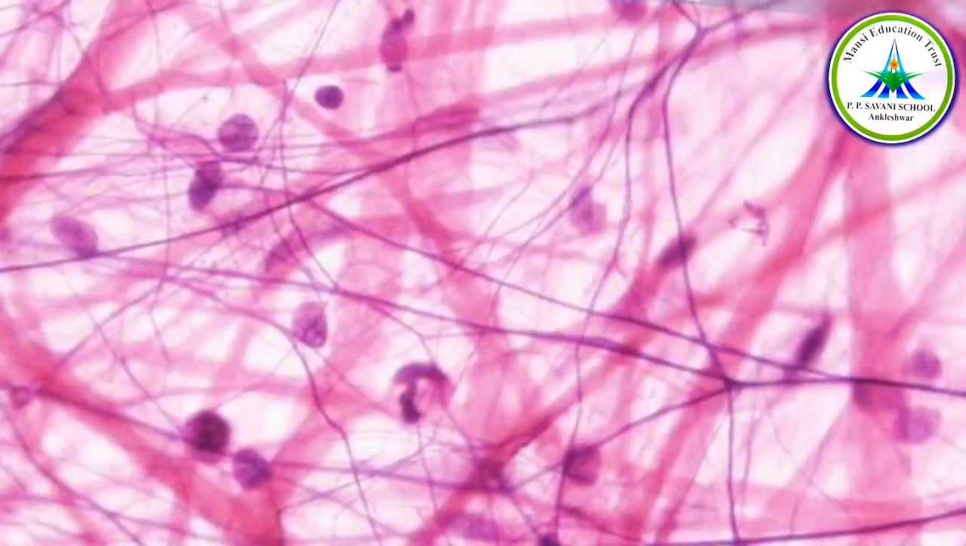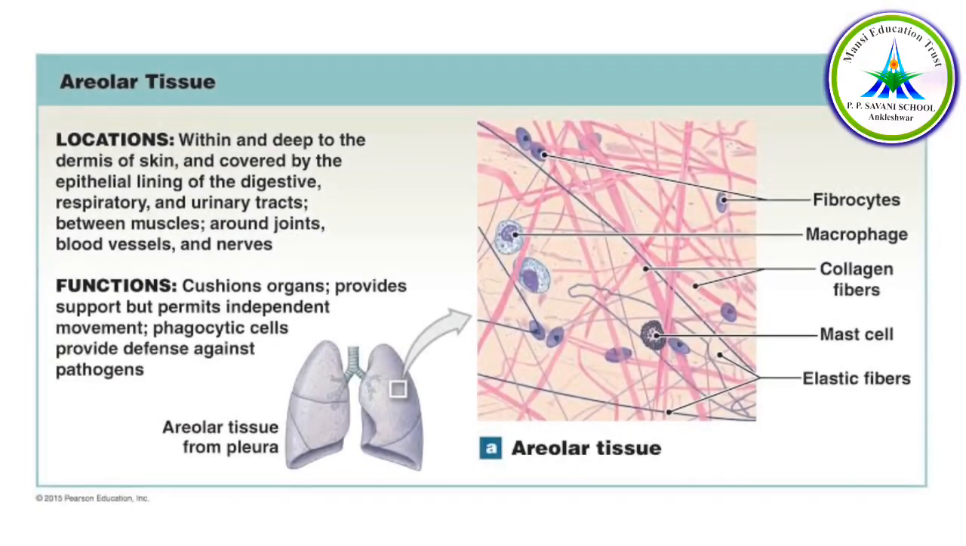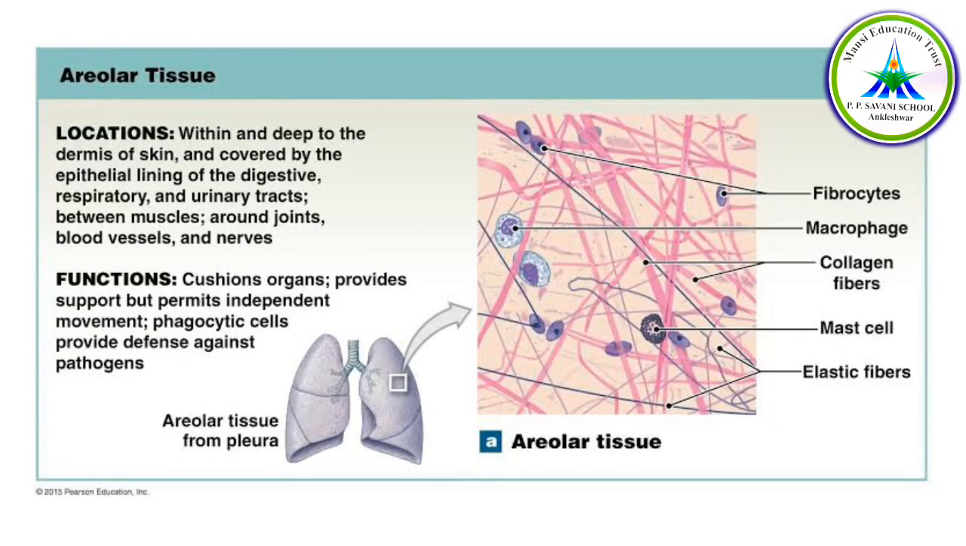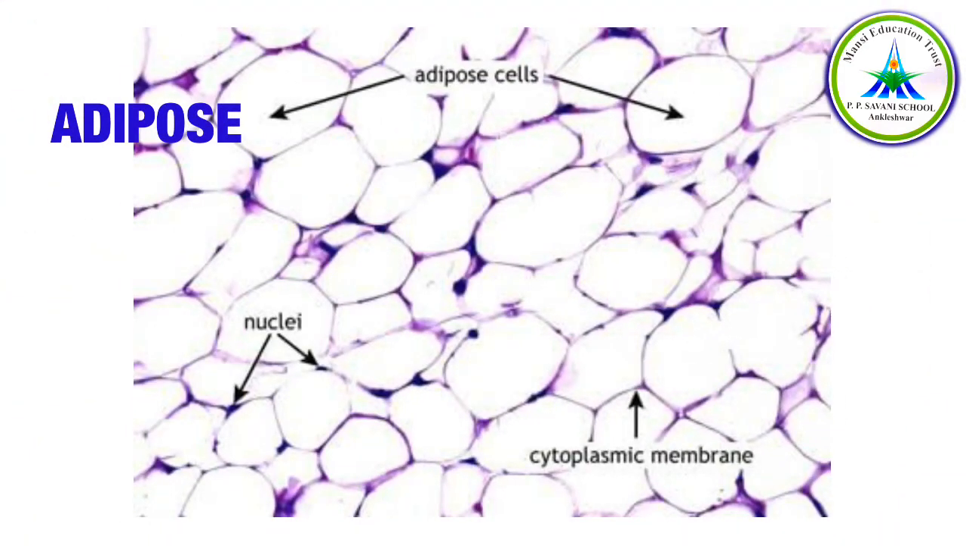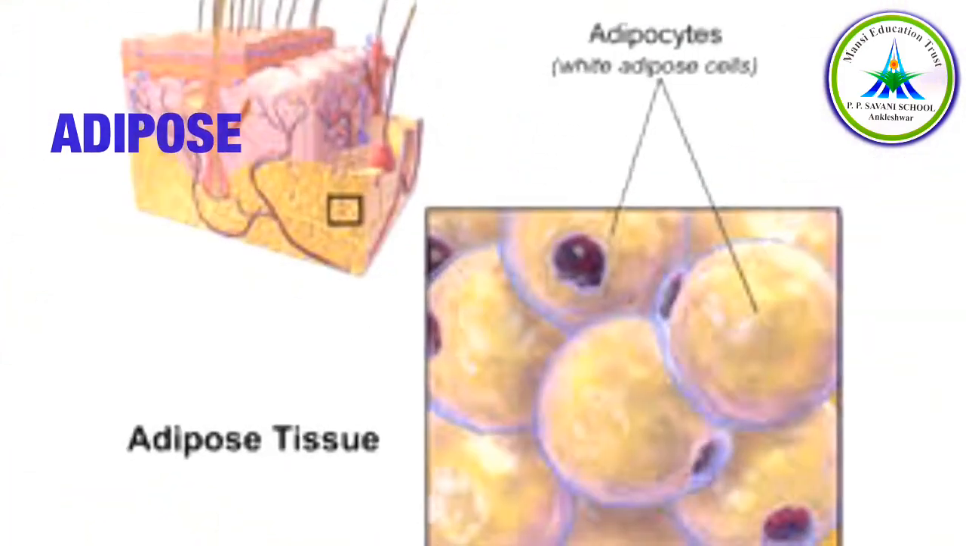Okay. Next is the areolar. Areolar, it is found between skin and muscle around blood vessels and even the nerves, and it supports the internal organs and helps in repair of the tissue. Now when I talk about the last one, that is adipose, it is found beneath the skin around the kidney.